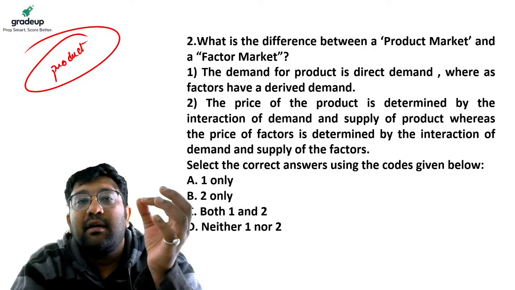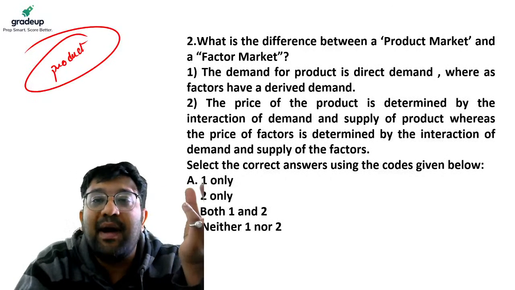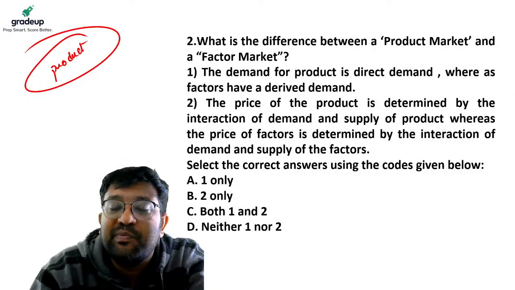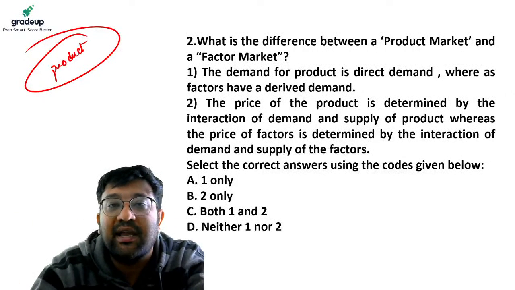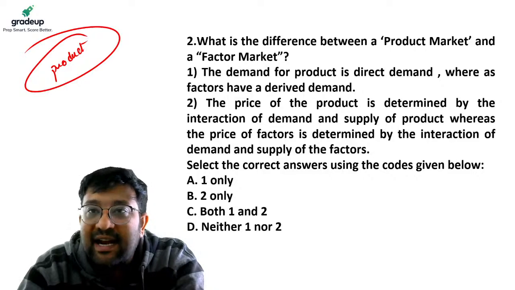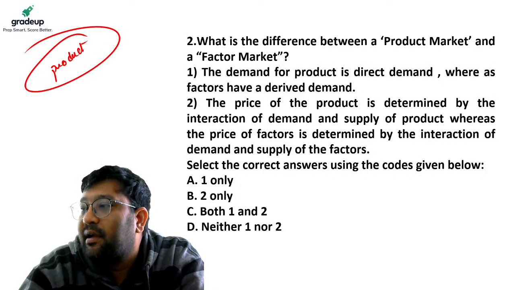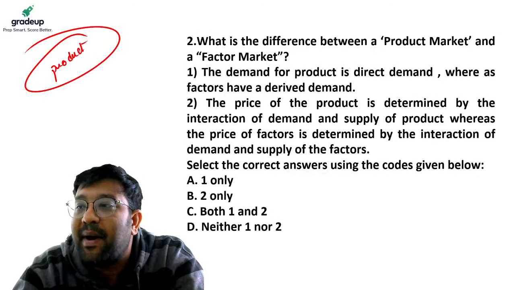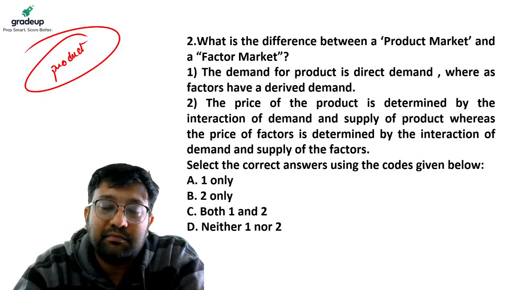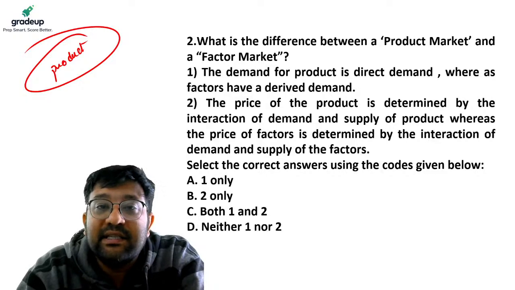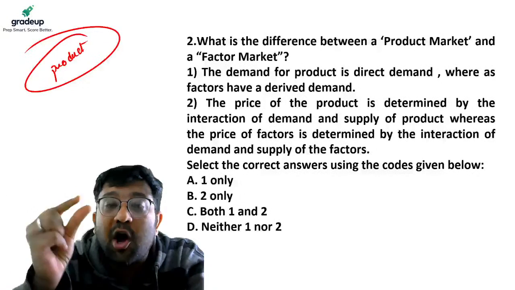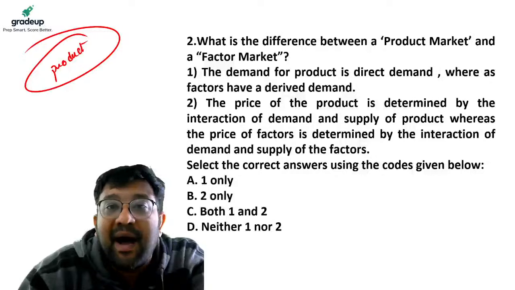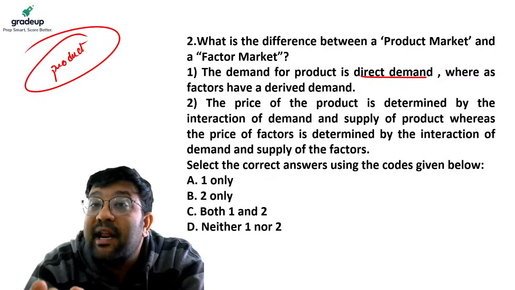Like rice is being sold in the rice market, so that is the rice market. Fish is being sold in the fish market, so that is the fish market. That is product market. In the product market, the households are the buyers. Thus, it is dependent on the demand of buyers. So demand of product is direct demand.